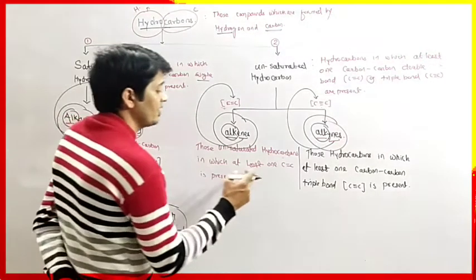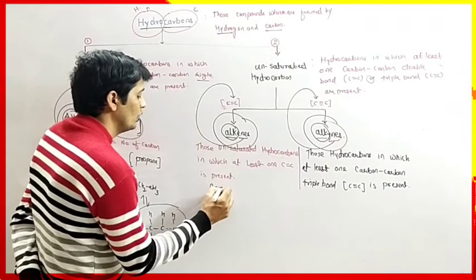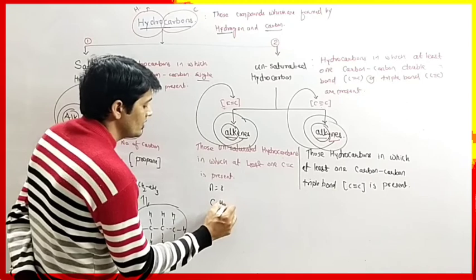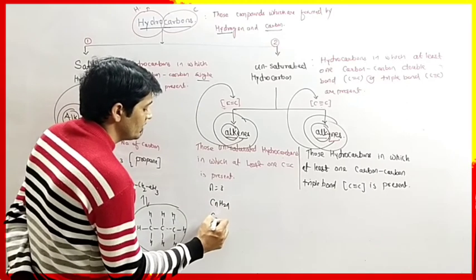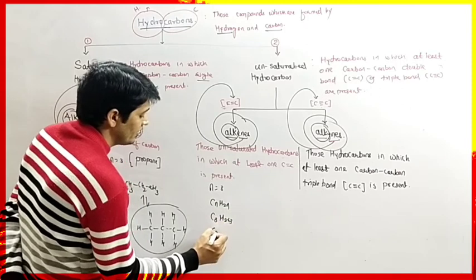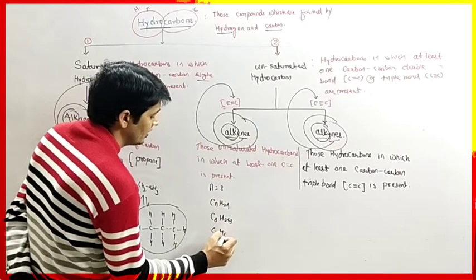Here if we replace n equals to 3 in the alkene formula CnH2n, it will become C3H2 into 3. So it is C3H, 2 3s are 6.